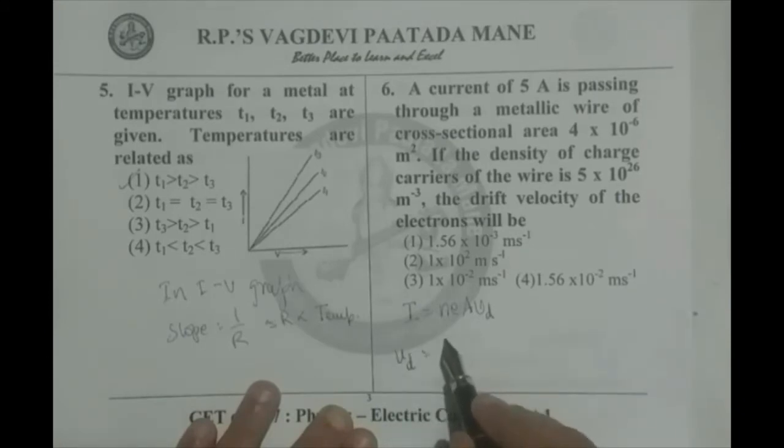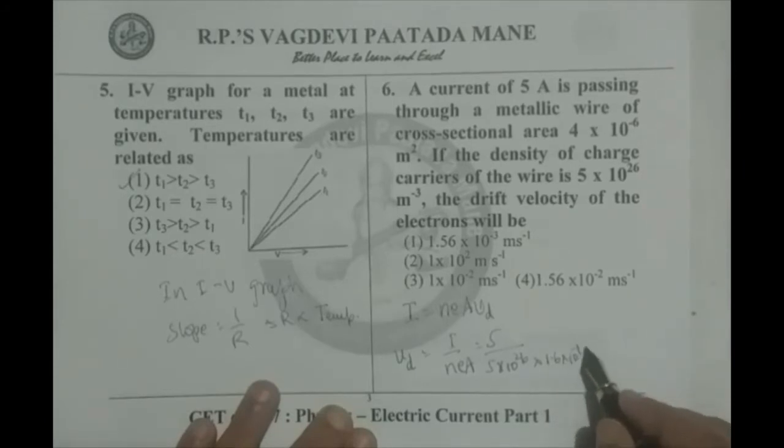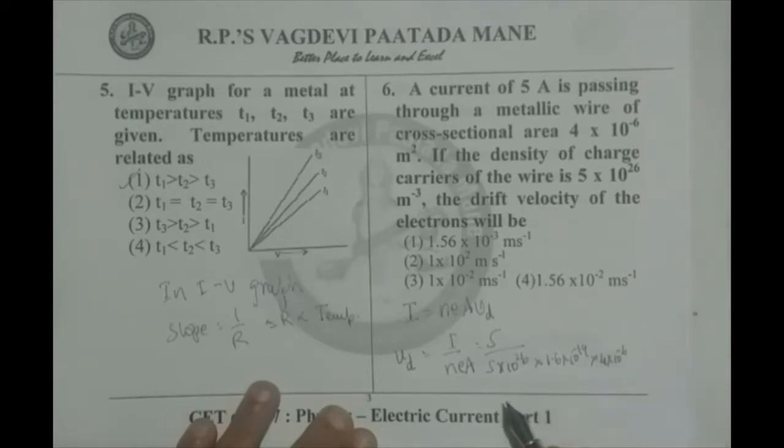Vd equals I by nAe. I is 5 ampere divided by n, 5 into 10 raised to 26, e, 1.6 into 10 raised to minus 19, area 4 into 10 raised to minus 6.